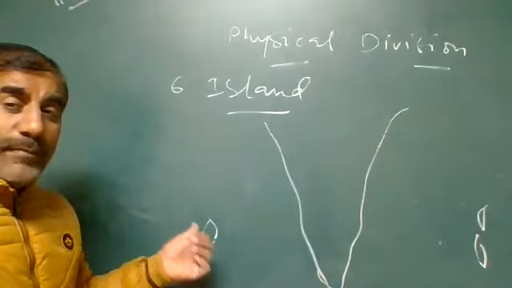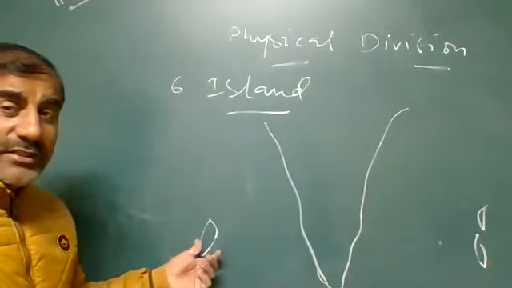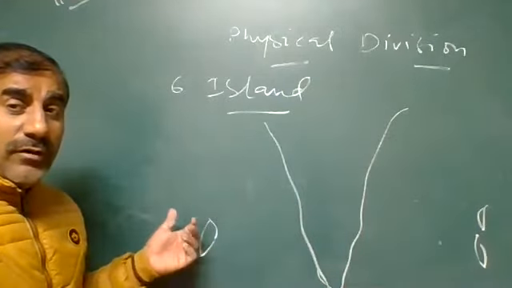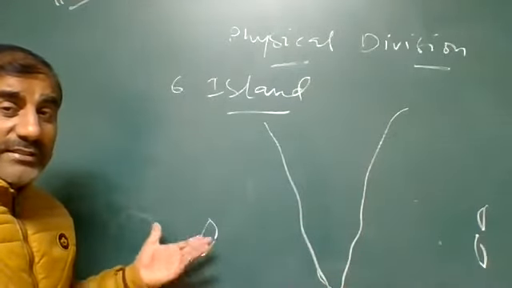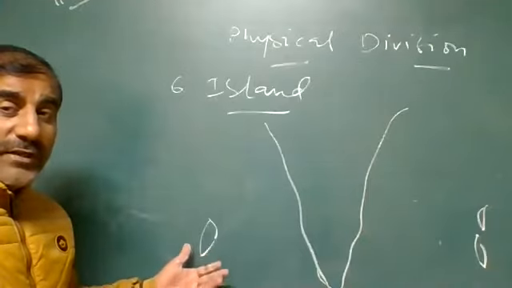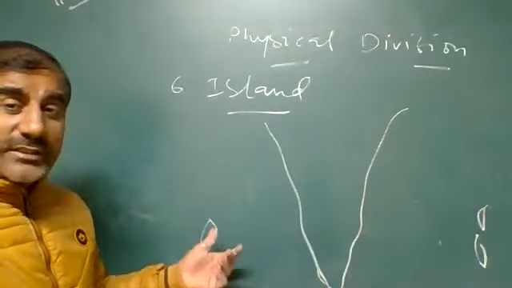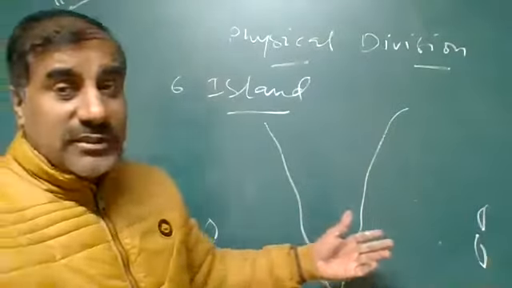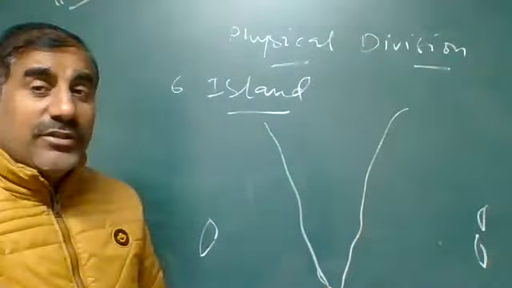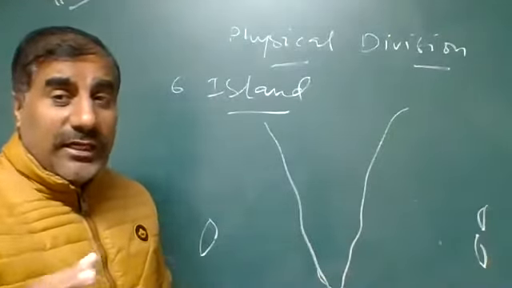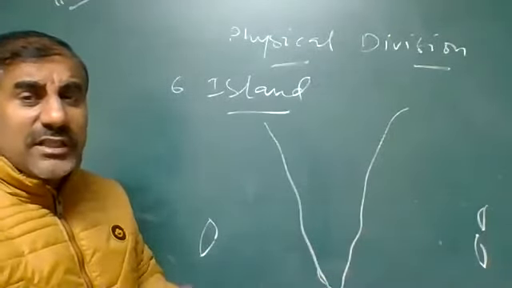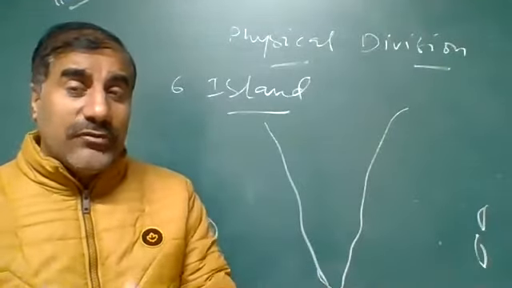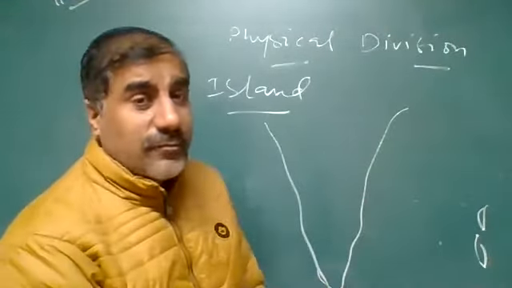The capital is Kavaratti. We'll discuss why this island is known as a coral island due to the deposition of coral, and what type of vegetation is found. Tropical evergreen is found in that area. We'll discuss the climatic condition of this island and which is the southernmost island of India. So in this, we'll discuss the different physical divisions in detail during the revision. So these are the 6 physical divisions.